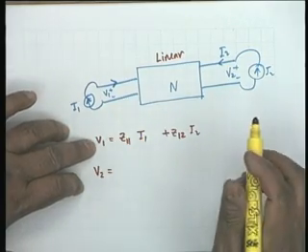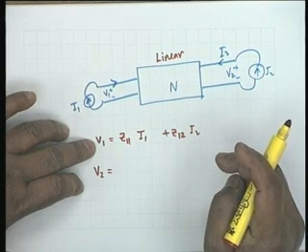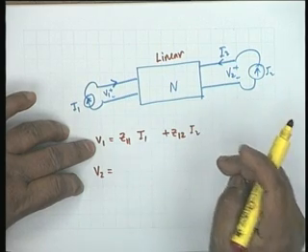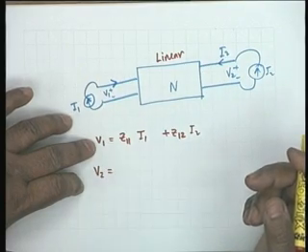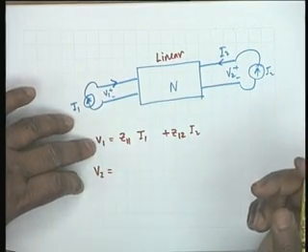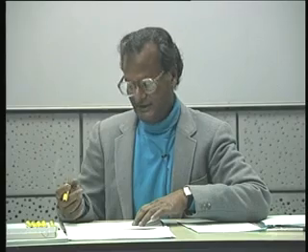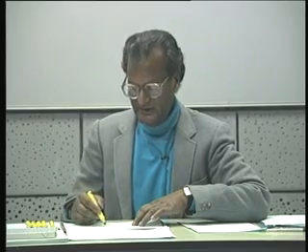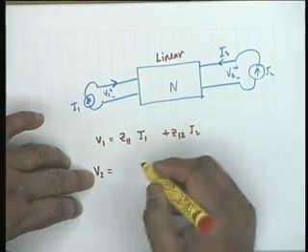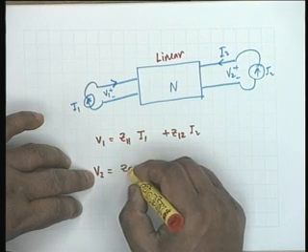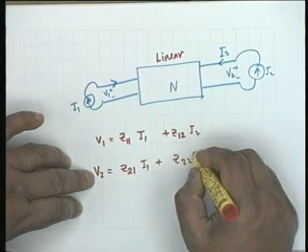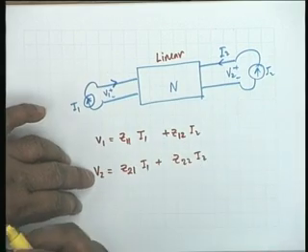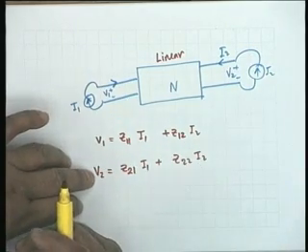A dependent variable V1 is obtained by superposition of two effects, one due to I1, the other due to I2, and because the network is linear, they shall be superposition with constant multipliers, and these multipliers we call Z11 and Z12. Similarly, V2 is obtained by taking Z21 I1 and Z22 I2. This is how the Z parameters are defined.